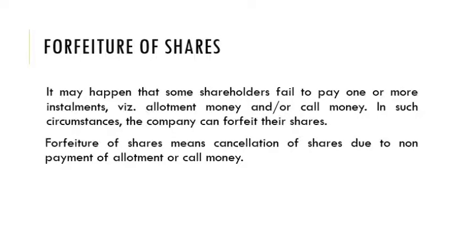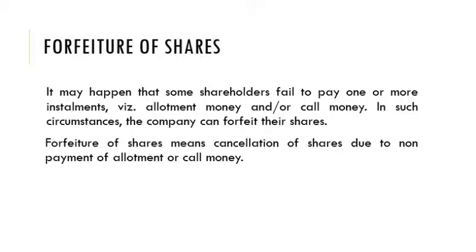Forfeiture of shares means sometimes some shareholders may fail to pay their installments on the shares subscribed by them. Installment means they may fail to pay allotment money or any call monies. In such a case, the company will forfeit their shares. Forfeit means cancel their shares.